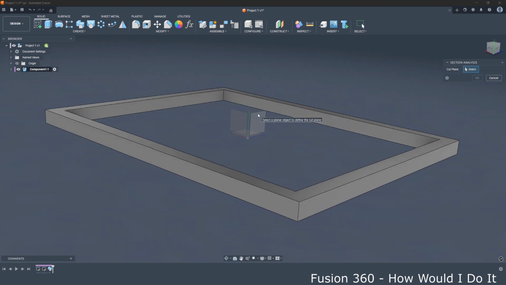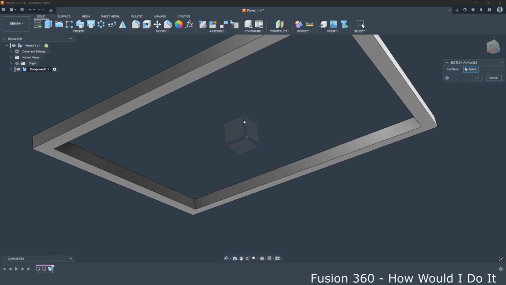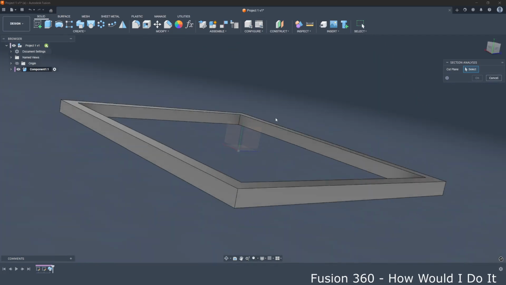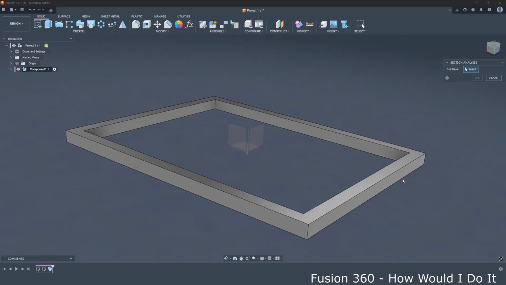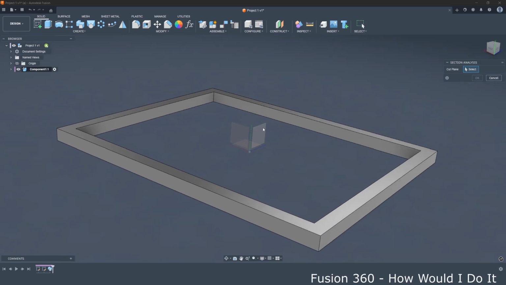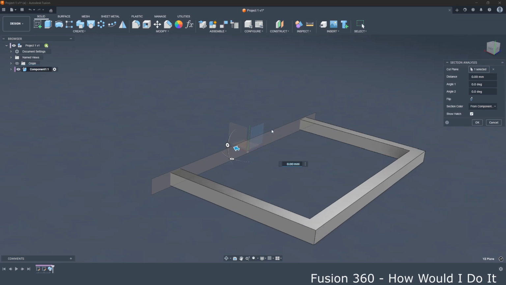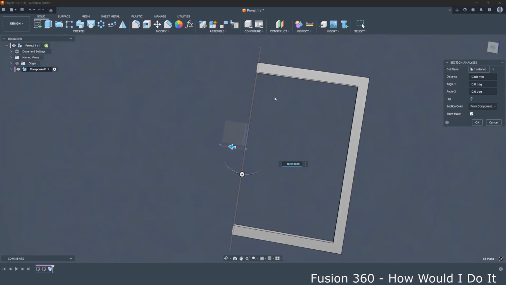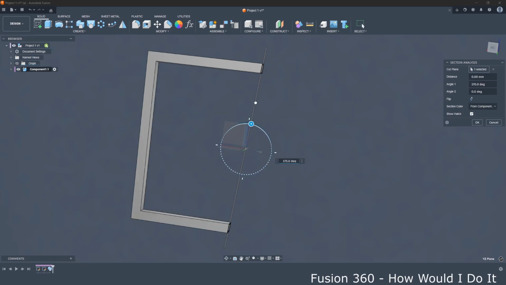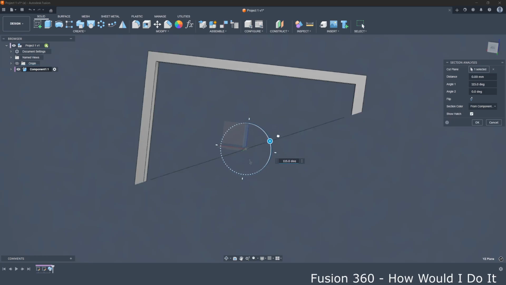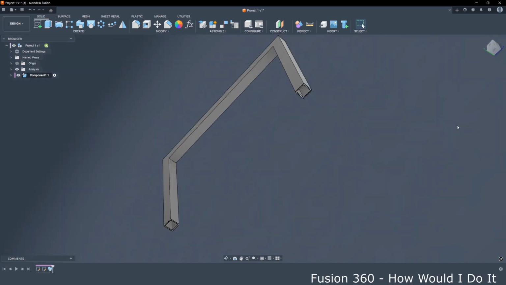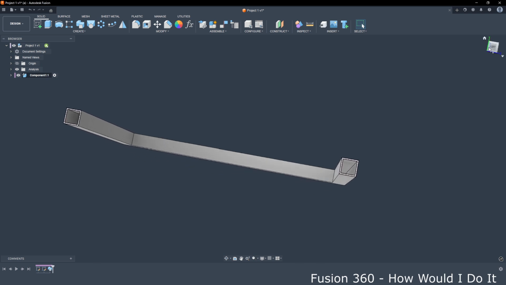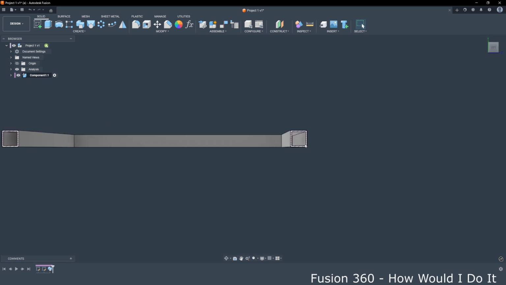So we can choose the plane along which our object will be cut. We can choose whatever plane we want. At this point, I guess this would be okay. When we select the plane, we can select the direction of our cut. So let's say we select that, and now we have our model in cross section.